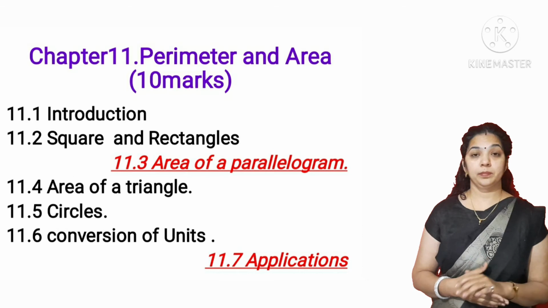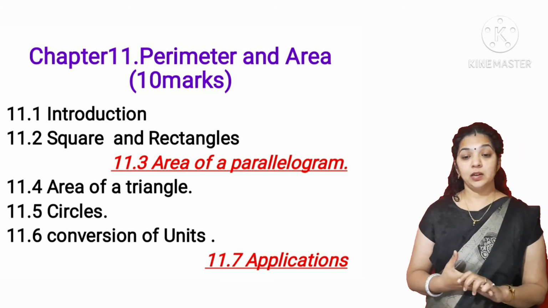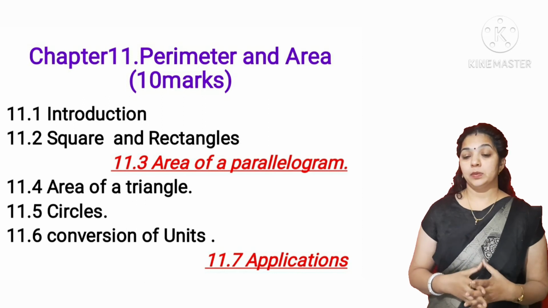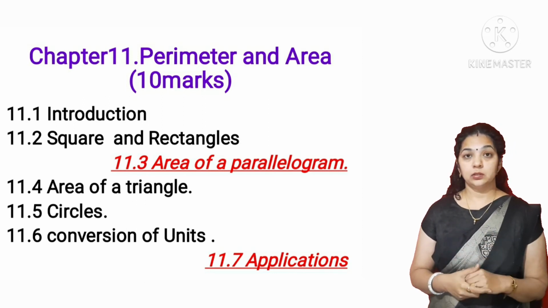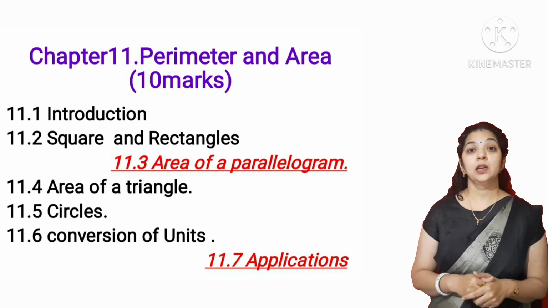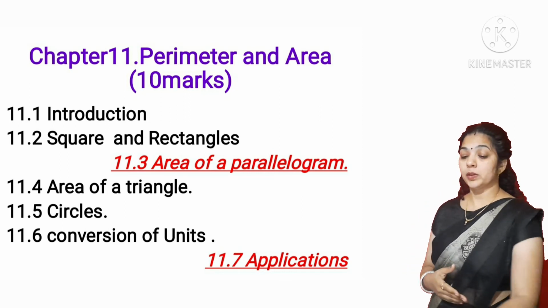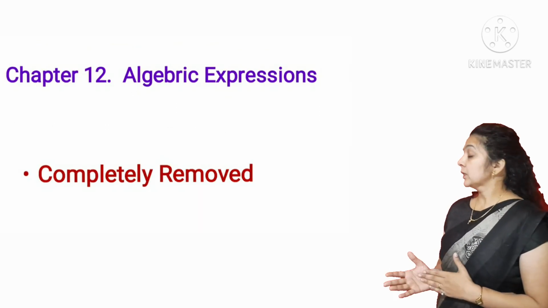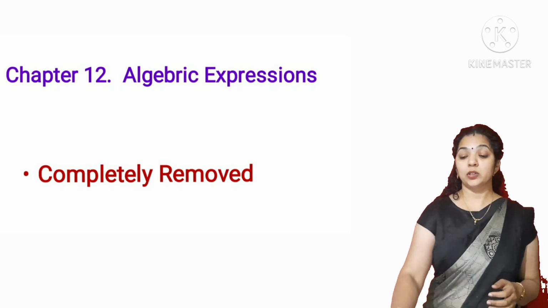Next is perimeter and area. The weightage is 10 marks, and only 2 topics have been removed: the area of parallelogram and application of the formulas. These two topics have been removed, so you have to do all the other topics. Now algebraic expressions, this also has been removed from your syllabus for this session.